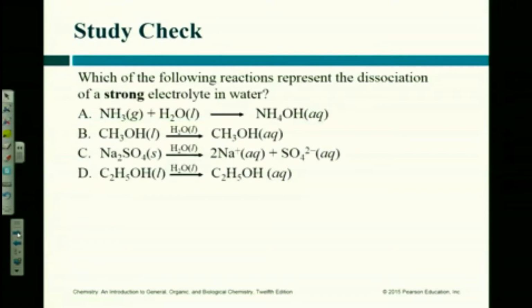I promise. It's the only one that dissociated, the only one that formed ions. The other one didn't do anything. The first one is a combination reaction, right? That's definitely not dissociated.